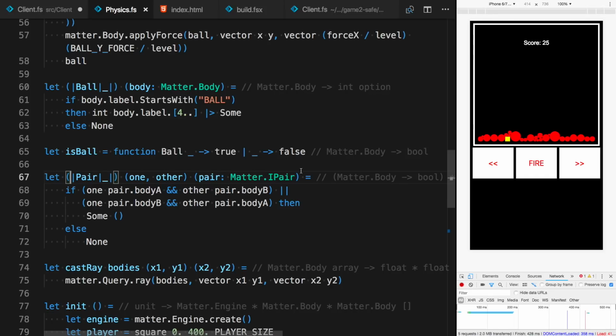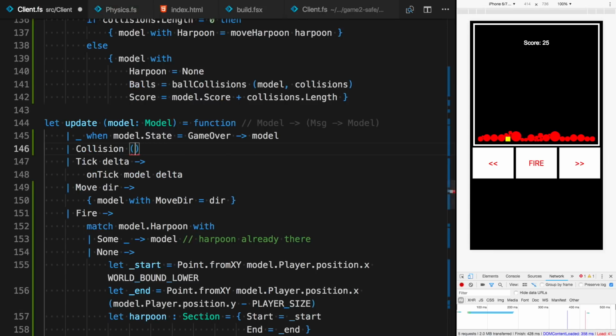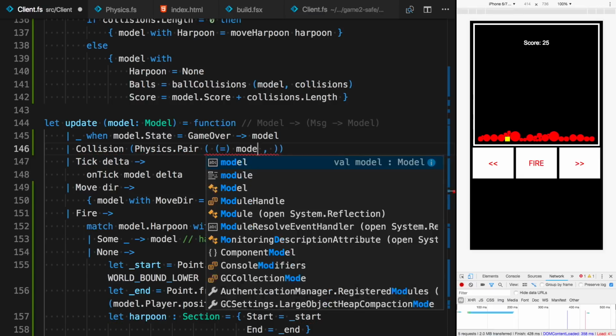If true is for both predicates in this case. So I'll use that here. So pair, and I need a tuple of predicates. So the first predicate will be equals model player.